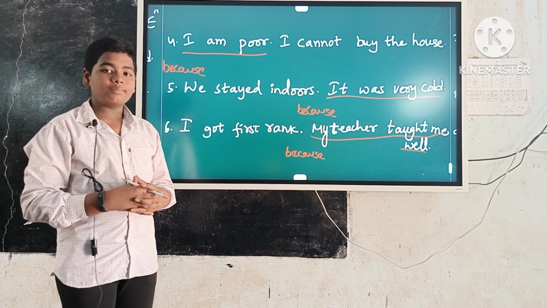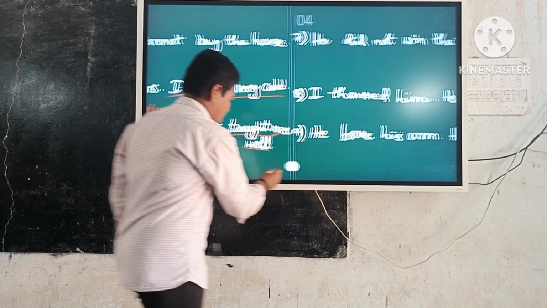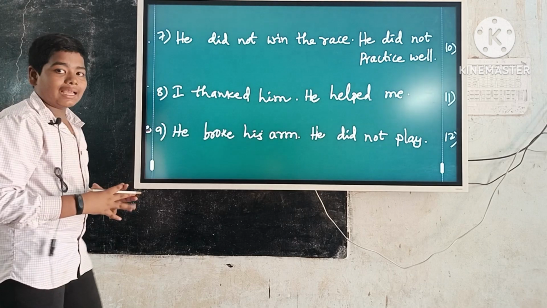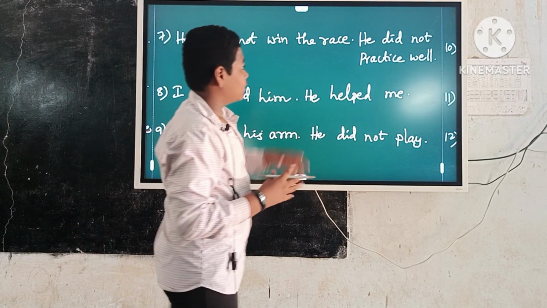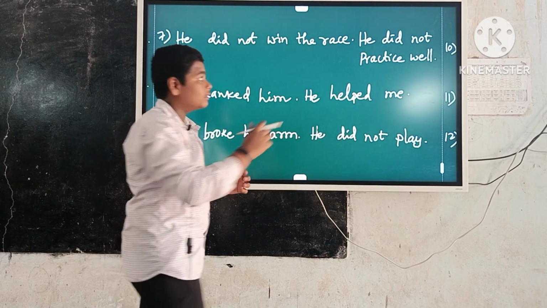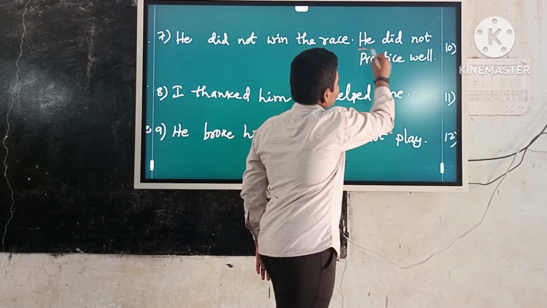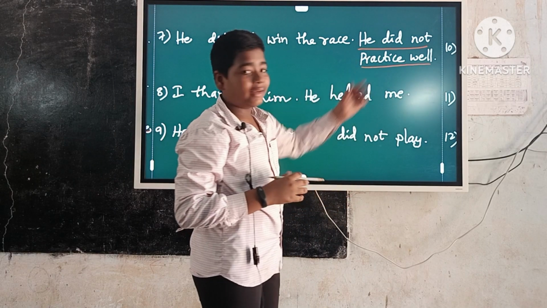Now some more examples. Example number 7. He did not win the race. He did not practice well. Here cause sentence is he did not practice well.